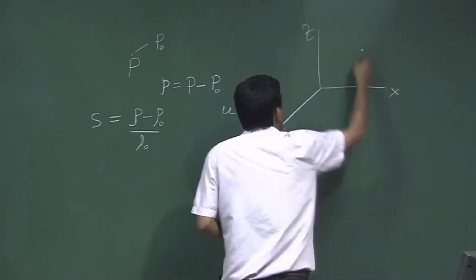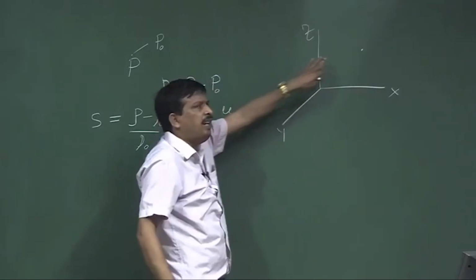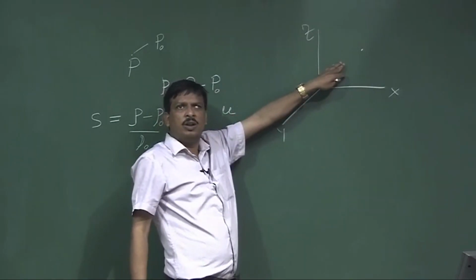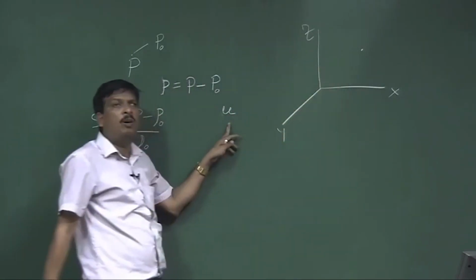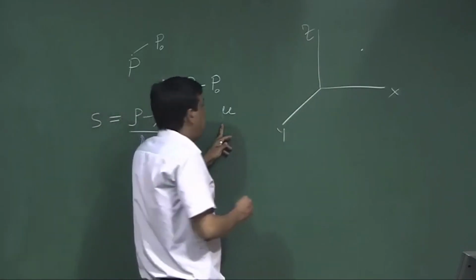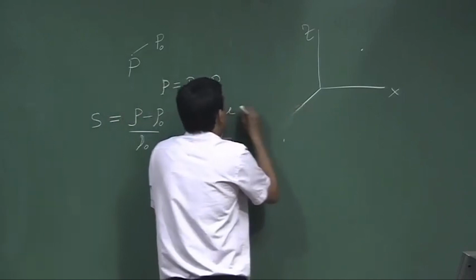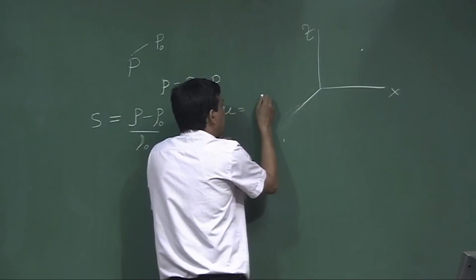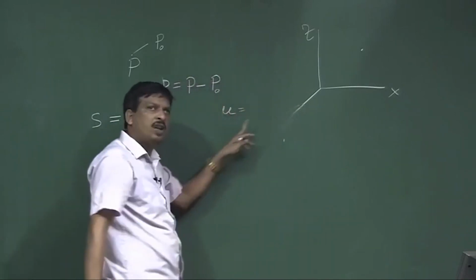Any particle can move in this coordinate system in any direction. So, u, the particle velocity, is nothing but the displacement of that particle with respect to time.